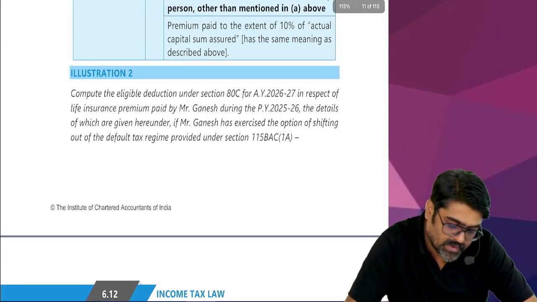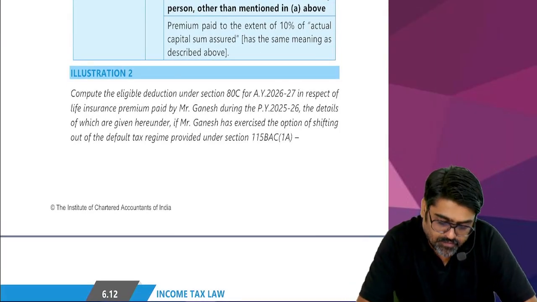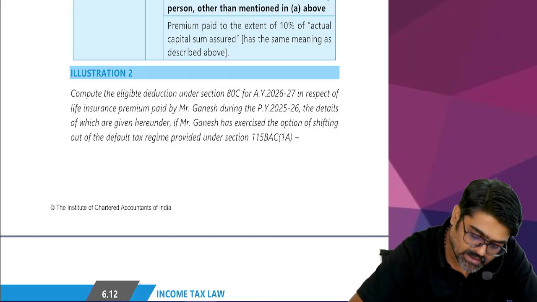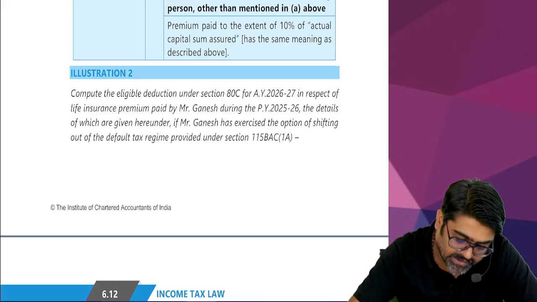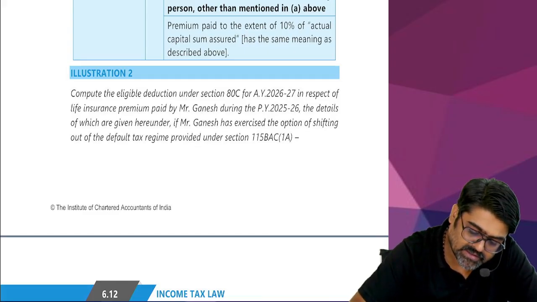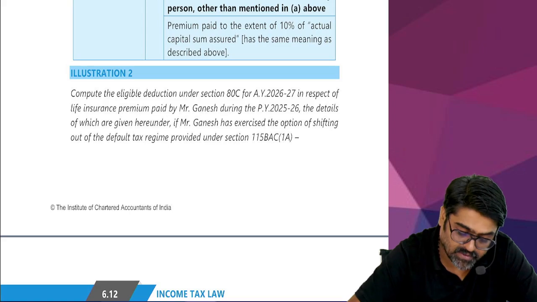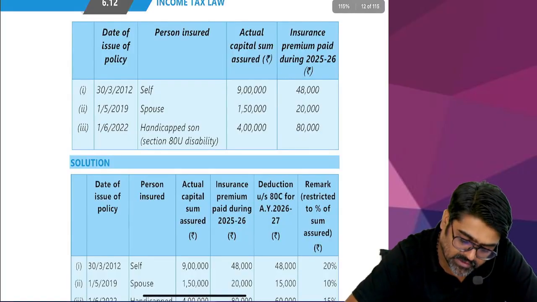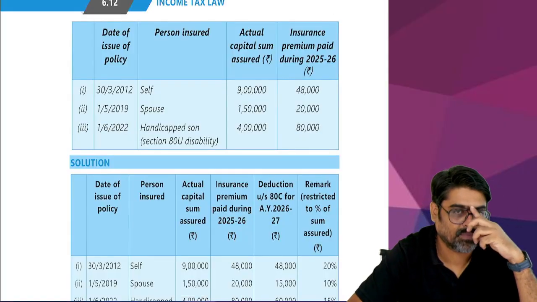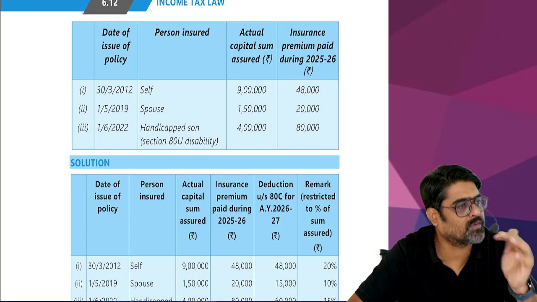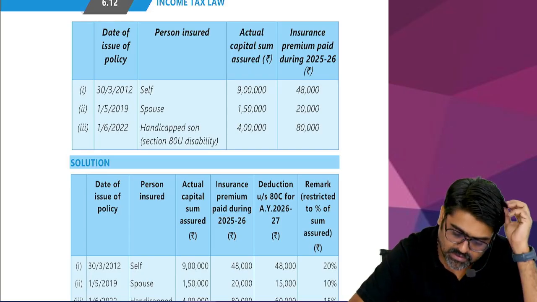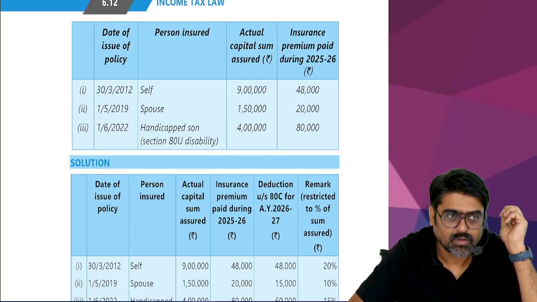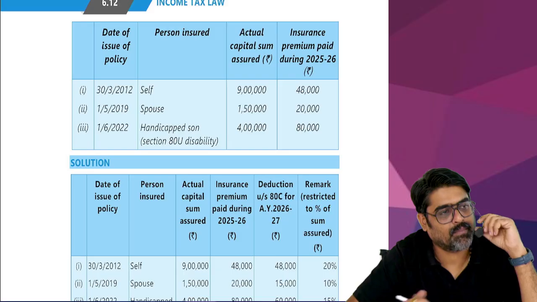Now they are telling you to compute the eligible deduction under section 80C for the assessment year 26-27 in respect of life insurance premium paid by Mr. Ganesh during the previous year 25-26, the details of which are given here under. If Mr. Ganesh has exercised the option of shifting out, hence he can claim 80C. Yes or no? Now tell me, first policy he has taken for self. Premium is 48,000. And what is the capital sum assured? So how much premium can be maximum claimed?